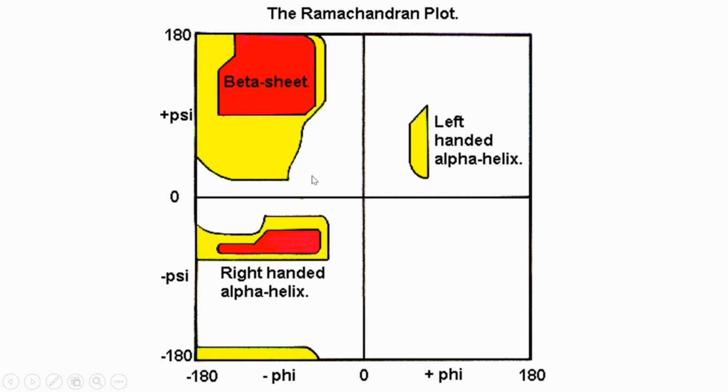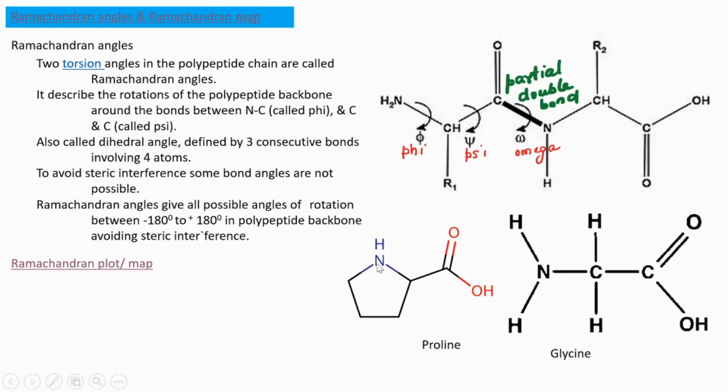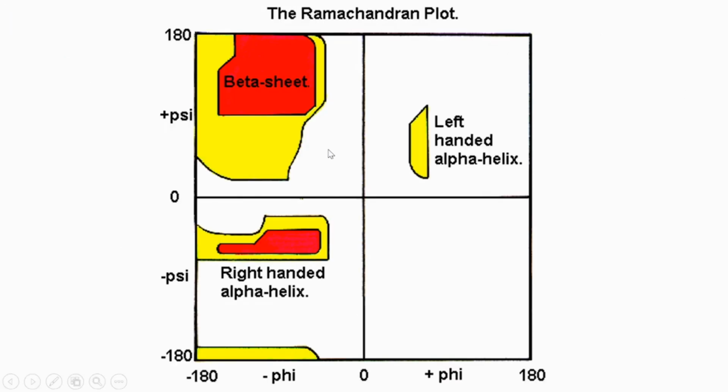Okay, so while plotting the Ramachandran plot for glycine, it will have more darker regions. That means it has the maximum number of possible bond angles. Right. But we are taking the case of proline. In proline, a nitrogen is included in its cycle, in that ring. So it is not freely available for rotation. So it cannot have more bond angles, optimal bond angles without steric interference.